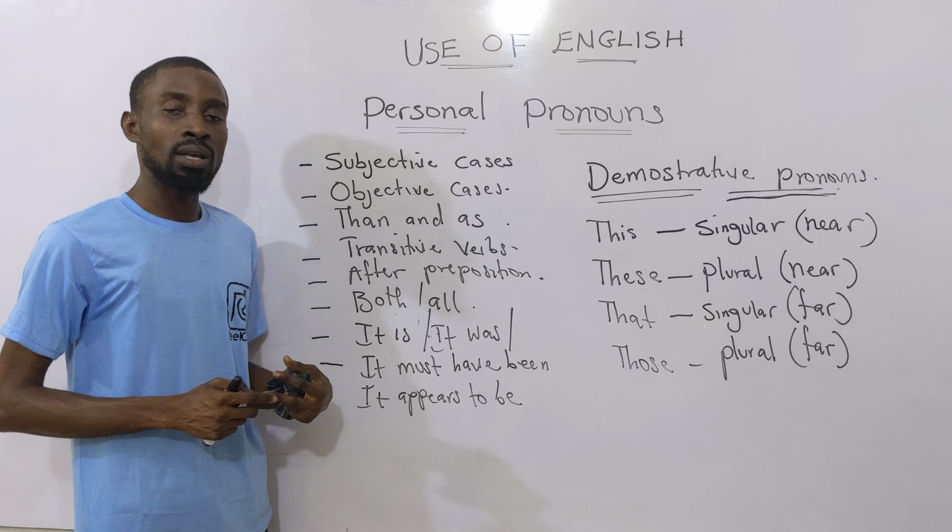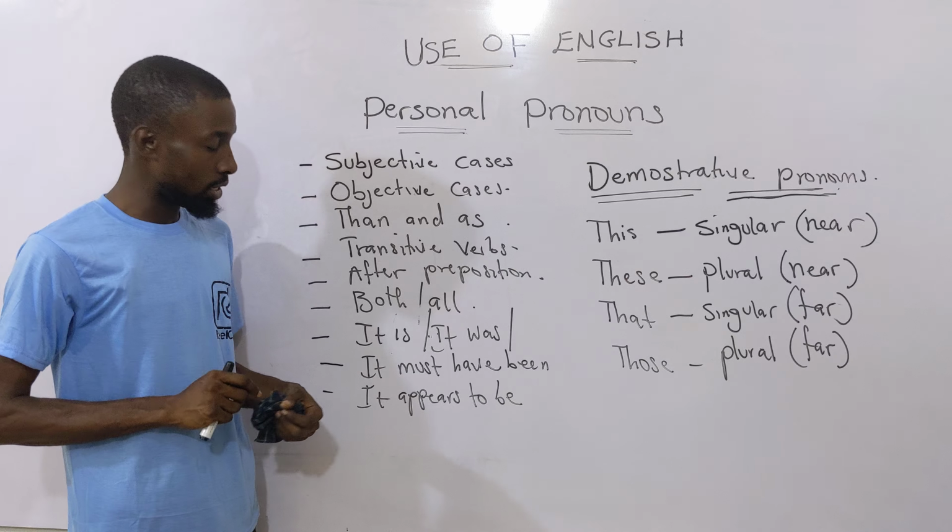Likewise, not as good as them all, or re-expressed, not as good as all of them. Again, I'll repeat: anytime you use both or all to end a sentence where than or as are used for comparison, the objective case follows. Don't forget that.